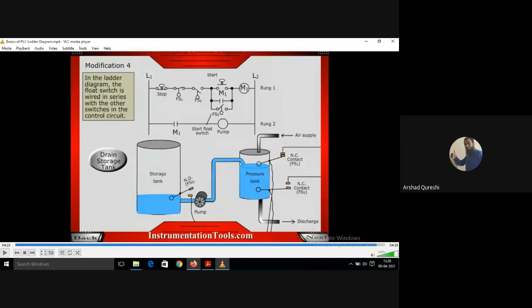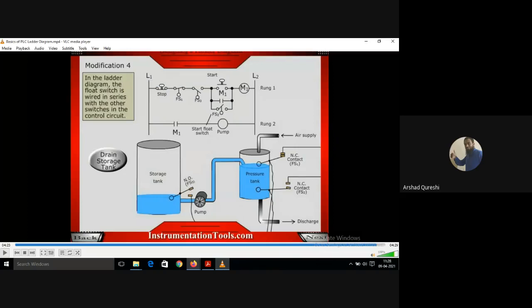So it is in our hand how we want to design it and how we have to use it. So you can use both things simultaneously also.